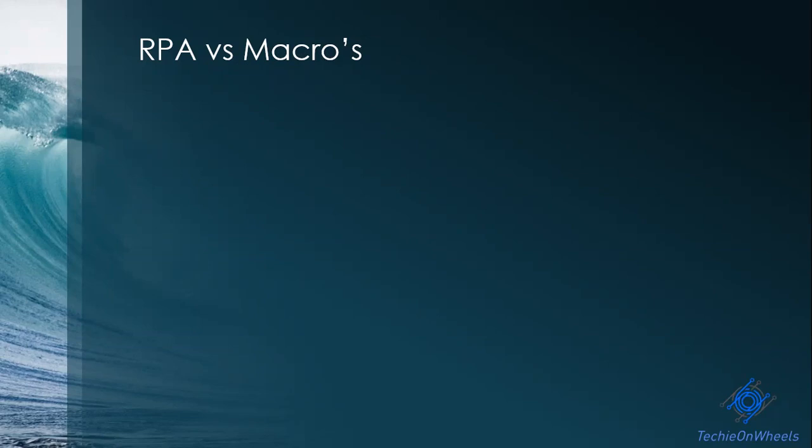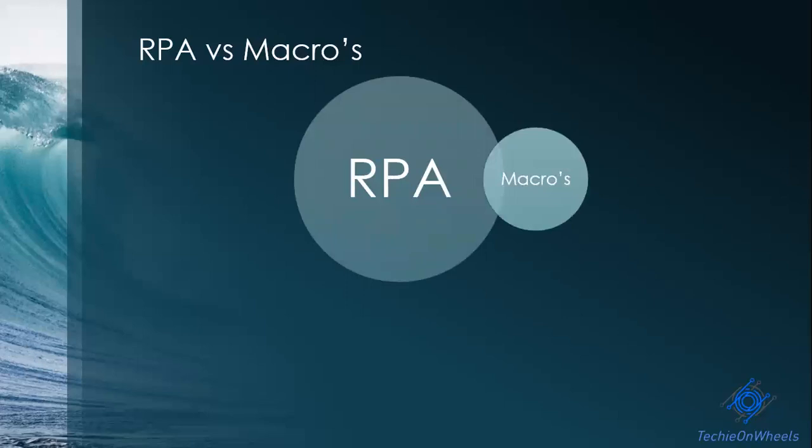Now, when I talk about macro, you can consider it as one of the actions you can utilize within the RPA tool. RPA has quite a lot of capabilities, and you can leverage macros to automate a certain part where you want to use the actual macro, be it Excel automation. You want to do some part of the Excel automation using macro, or maybe in your organization, you already have a few macros built for certain operations. You can directly call them using the RPA tool. So this is how I depict it: macro is a very small part within the entire RPA umbrella.